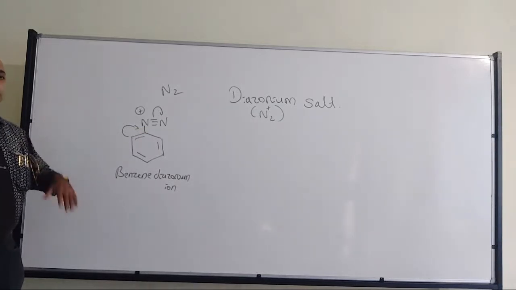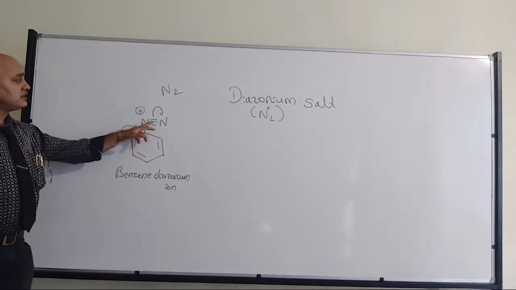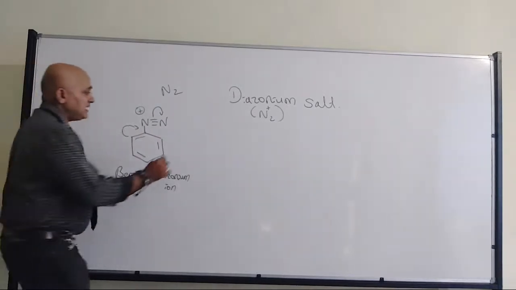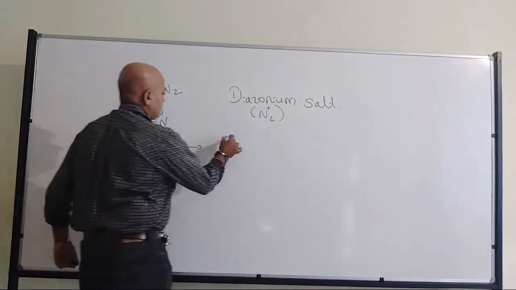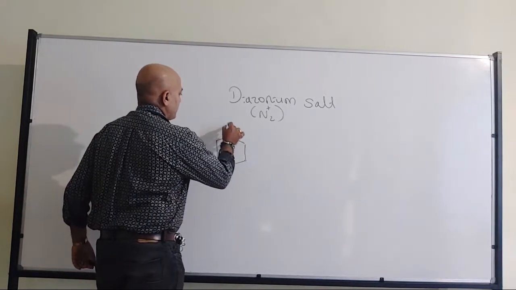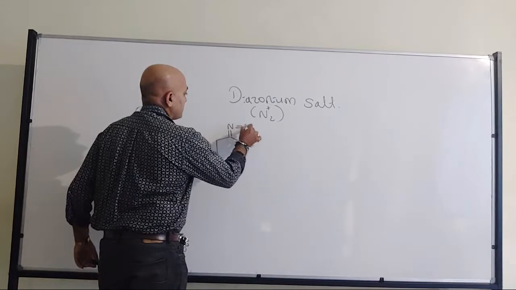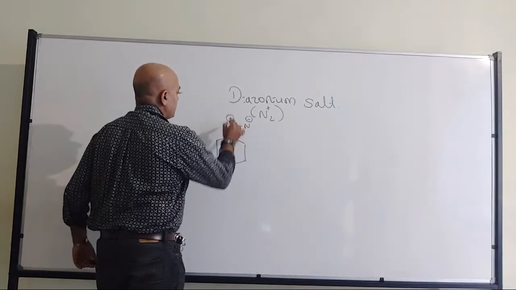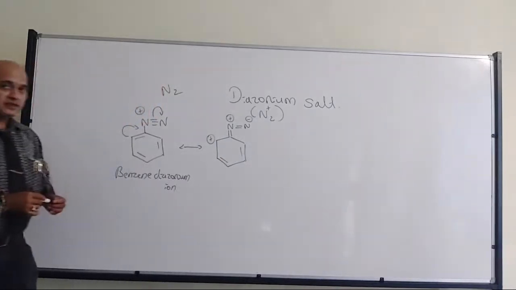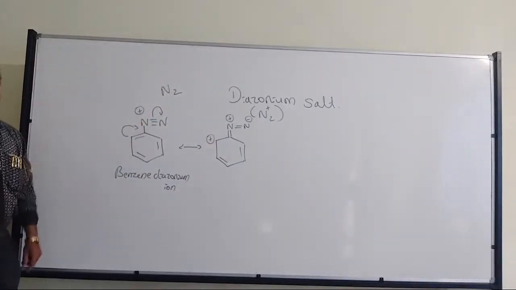Nitrogen cannot make 5 bonds. So this one double bond will be shifted to this nitrogen, and that's where a double bond will be formed. Negative, positive. So there will be positive density, because electron has been shifted there.